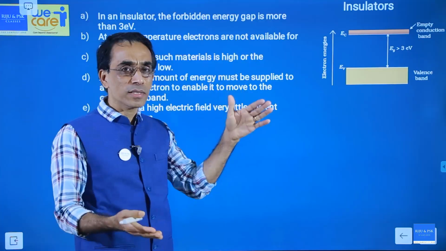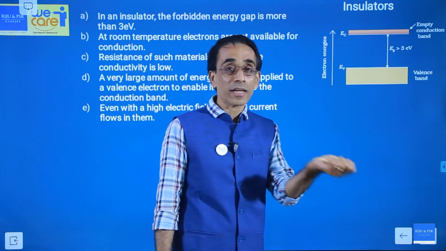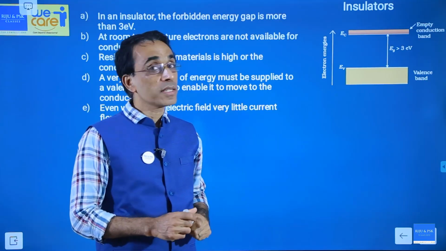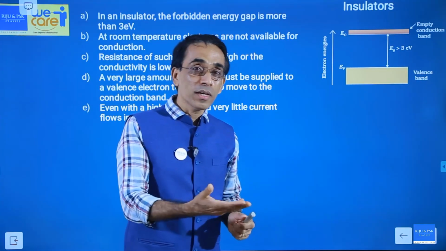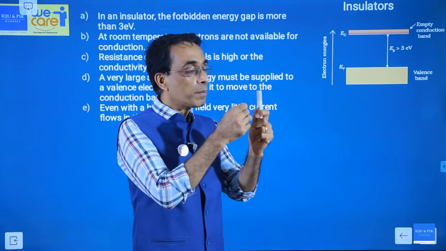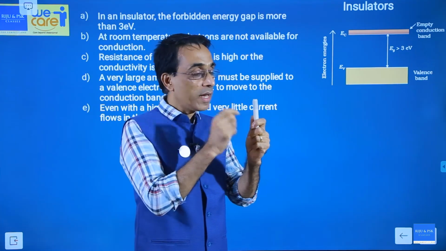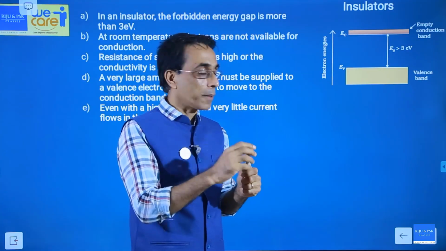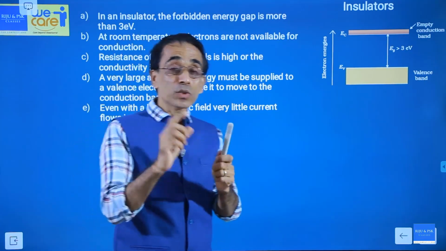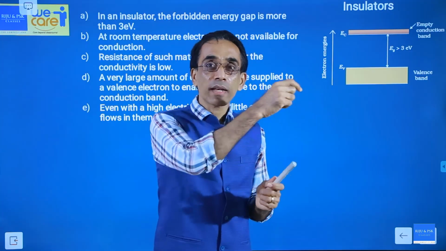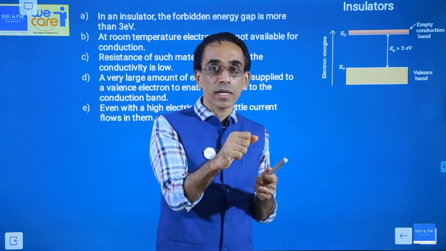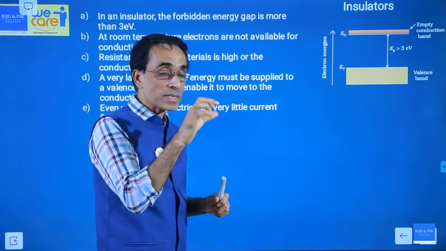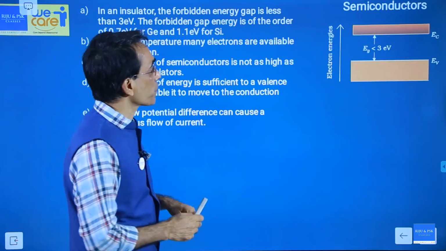An insulator has a large energy gap. Large means, see the unit is electron volt. If it is more than 3 electron volt, then that is an insulator. It cannot produce enough electrons at room temperature. So the plastic I have in my hand here has an energy gap greater than 3 electron volt. That is why we use insulators, like for a wire carrying current we use a plastic insulator, just because of this. If the energy gap were less than that, then the plastic would start conducting at room temperature.